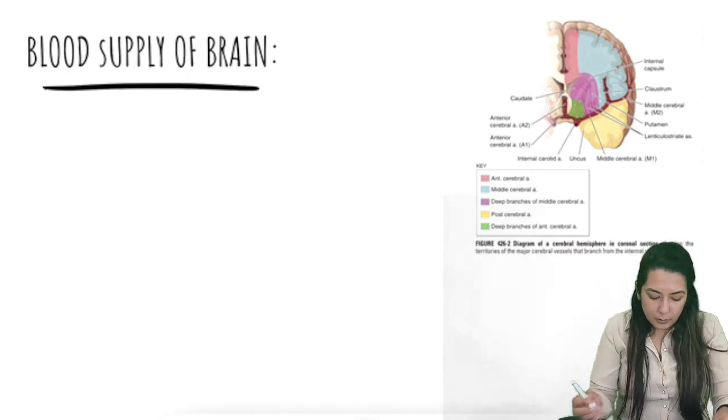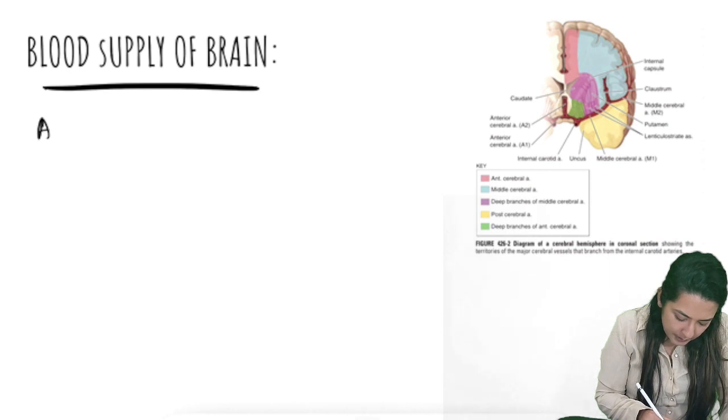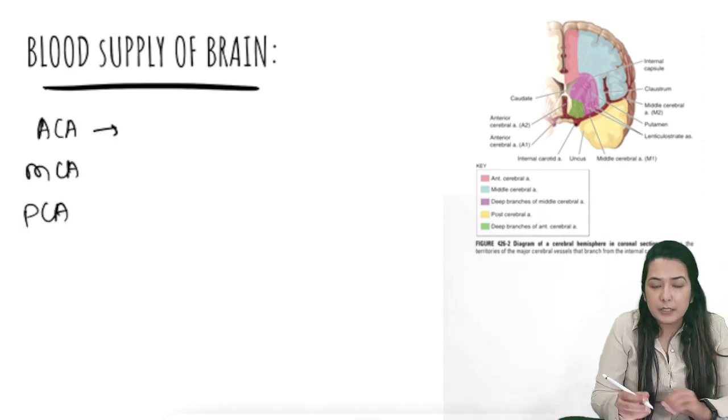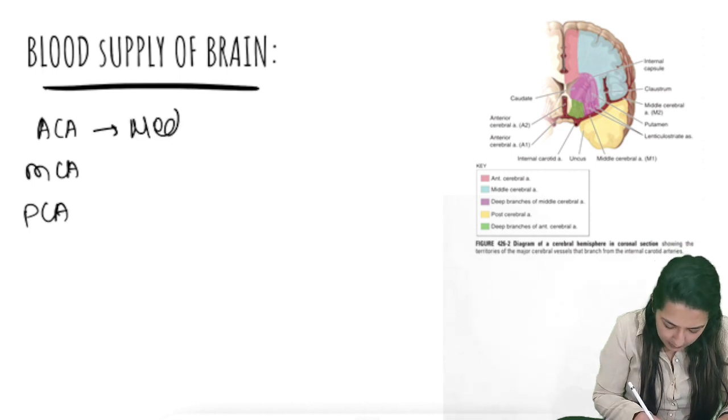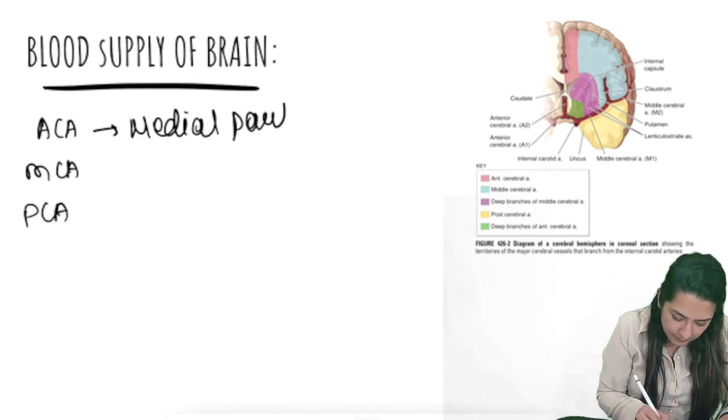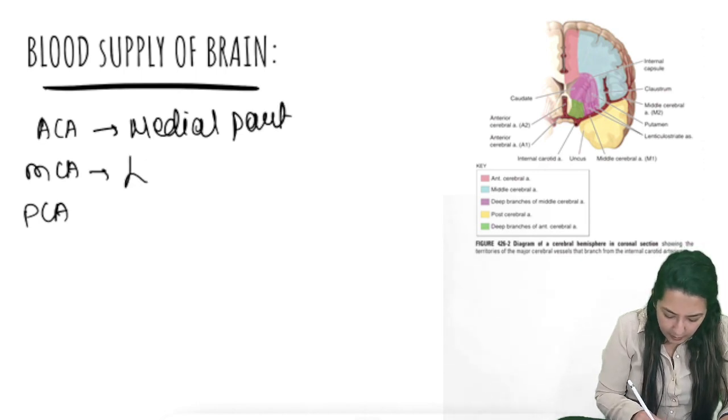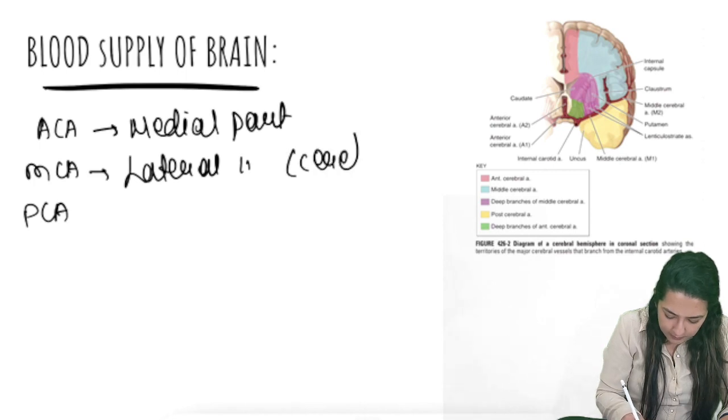What does it supply? The main thing you have to remember is ACA, MCA, and PCA. ACA mainly supplies the medial part of the cortex of the cerebral hemisphere. MCA supplies the lateral part of the cerebral hemisphere, known as the cerebral cortex.